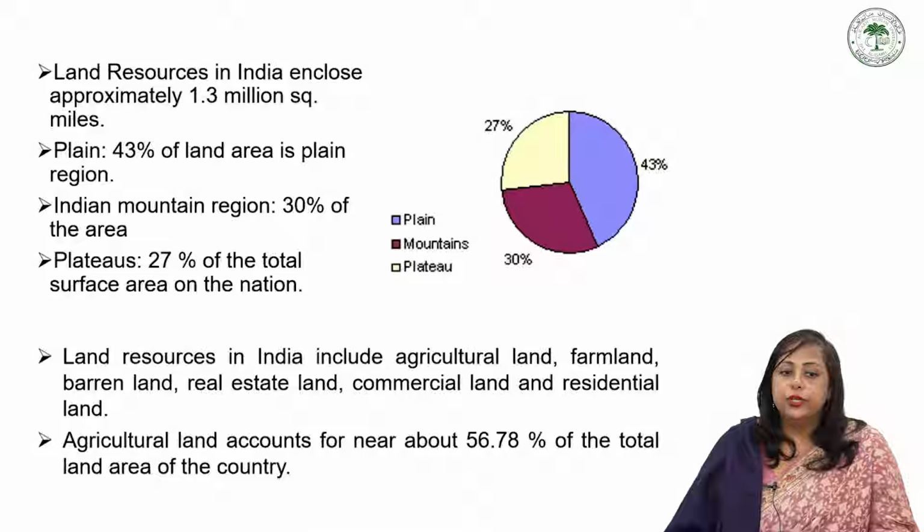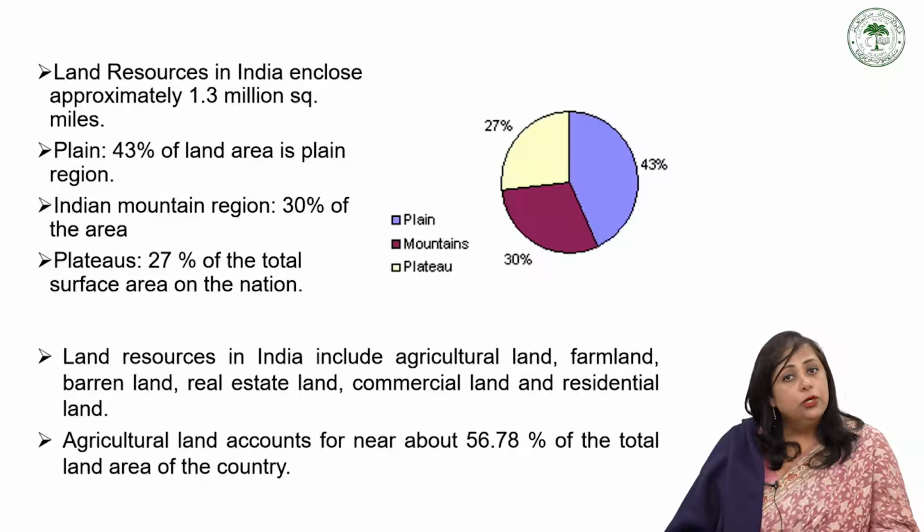Agricultural land accounts for about 56.78% of the total land area of the country. Agriculture is a very, very important component to ensure food security. We need more and more agriculture. But for this agricultural land, we are cutting the forests. That is another issue we'll be dealing with.